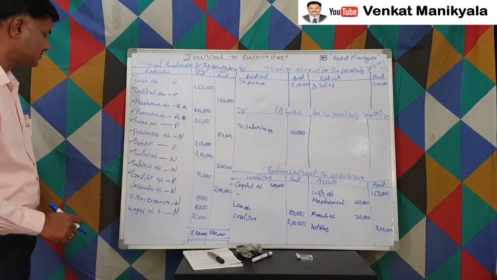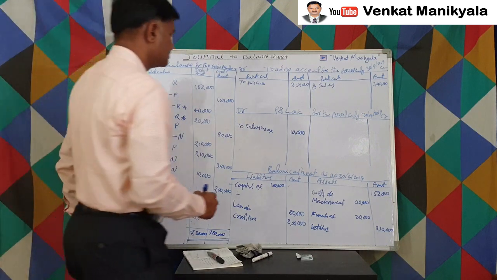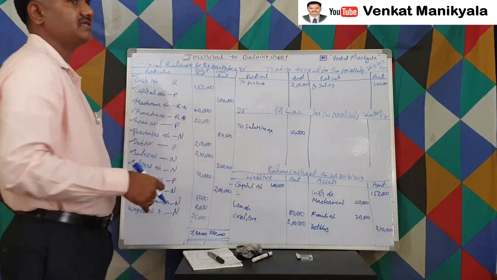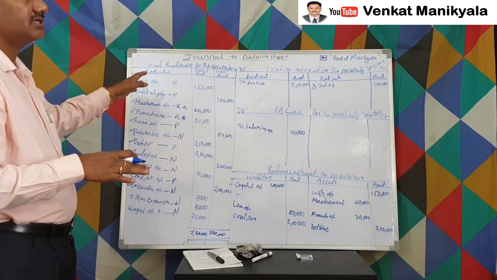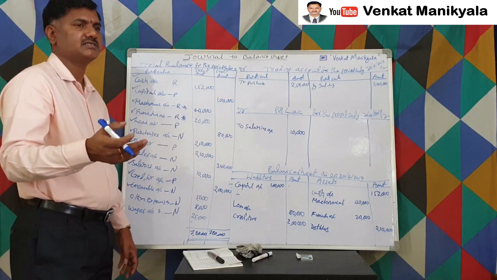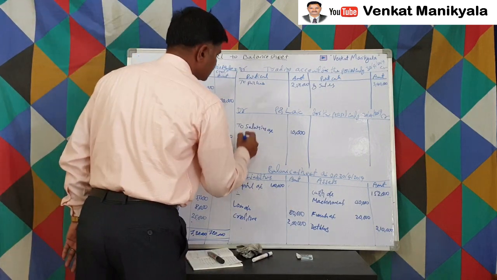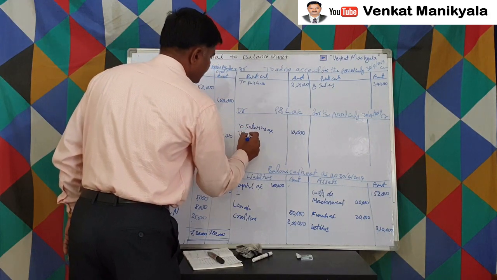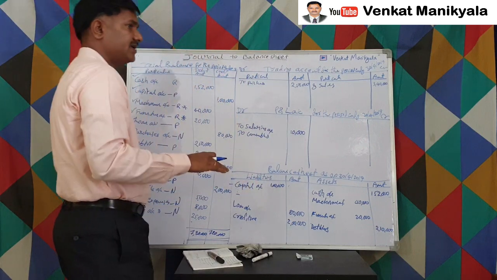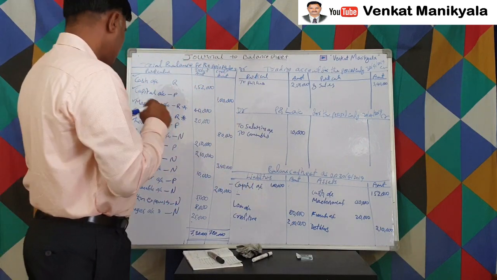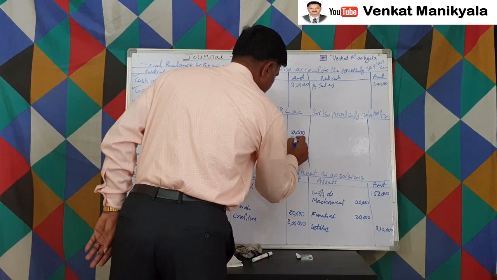Then consumables is 5,000. If it's a manufacturing activity, the consumables will be used in the factory. For trading activity, consumables are generally, let us say, biscuits and such things useful for regular business and office purposes. So that's the reason we have to write it in the P&L account. If it's factory activity, that must be in the manufacturing account. Consumables 5,000 rupees.